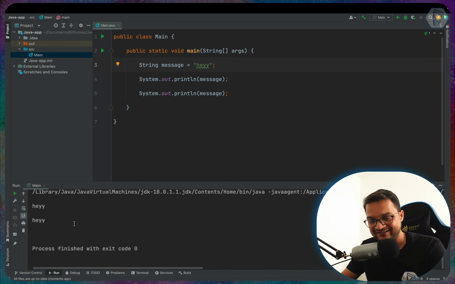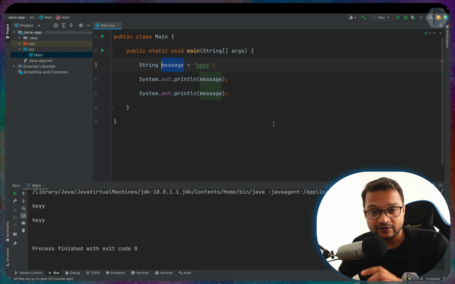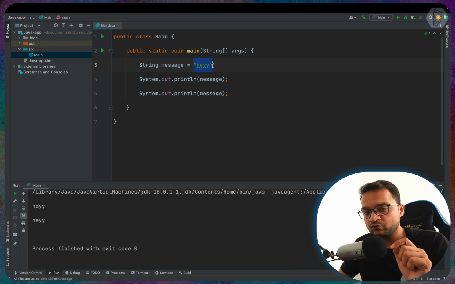That's really great. So similar to this, if we want to create some other type of variable, we can create it by giving the prefix of that type. So what is the actual type of this message variable? We know we have defined it as a string, and then we are passing the string.